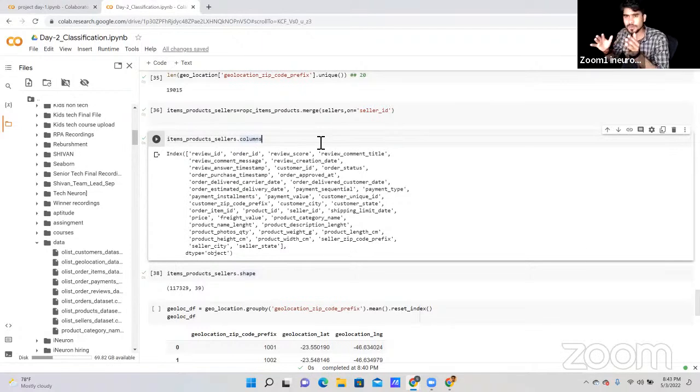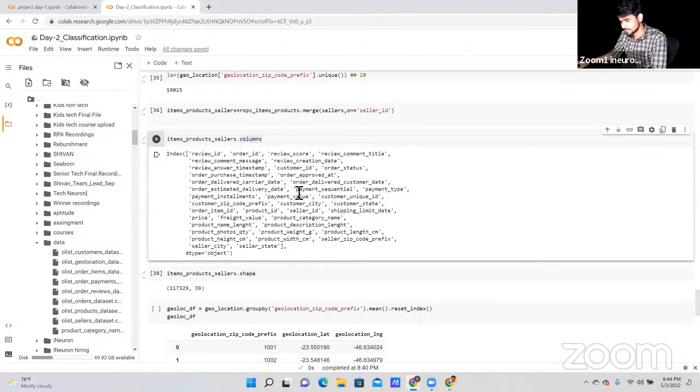Is review important for our classification, regression, or clustering problem? Yes or no? Just think of the assumption first. Is order ID important for our regression, classification, prediction, or clustering? Yes or no? First write an assumption, and based on those assumptions, you can work on the projects.